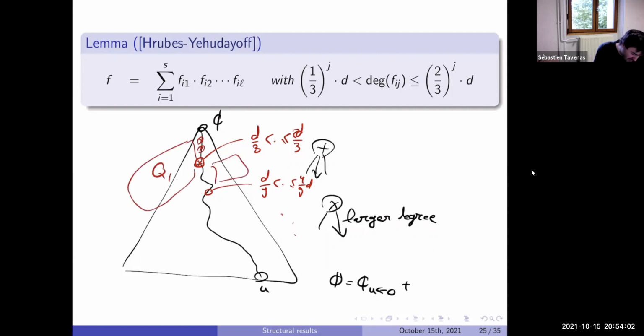Here I have the polynomial Q2. Each time I look at by which polynomial I multiply between this gate and this gate, and all polynomials I multiply between this gate and this gate, and so on. What I know is that for this polynomial, the degree is between 1/3 and 2/3. For Q2, it's the same. So this is a degree between them.